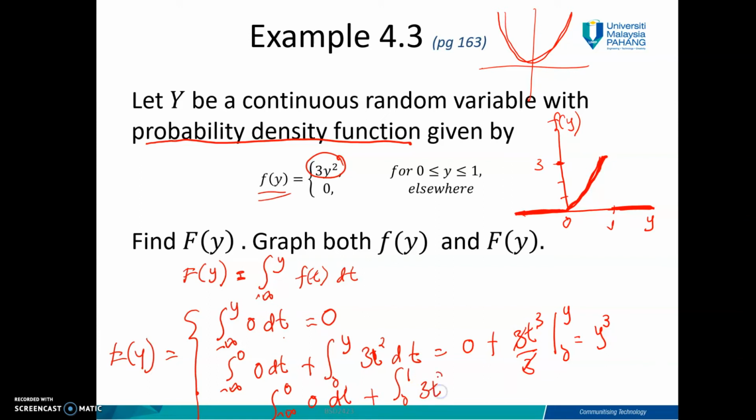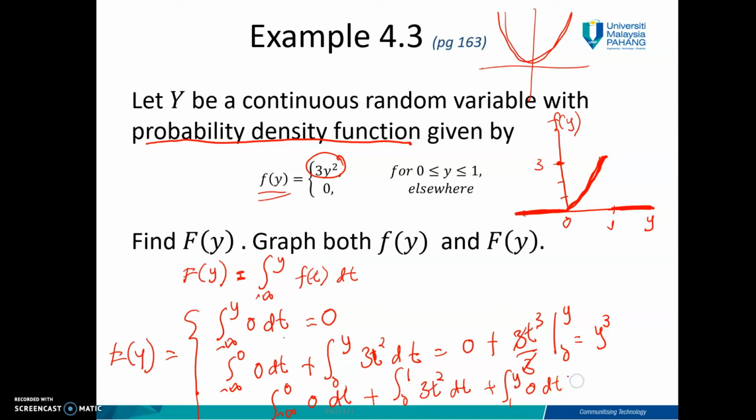And then plus from 1 until y, you don't have any equation, so you use 0 dt.